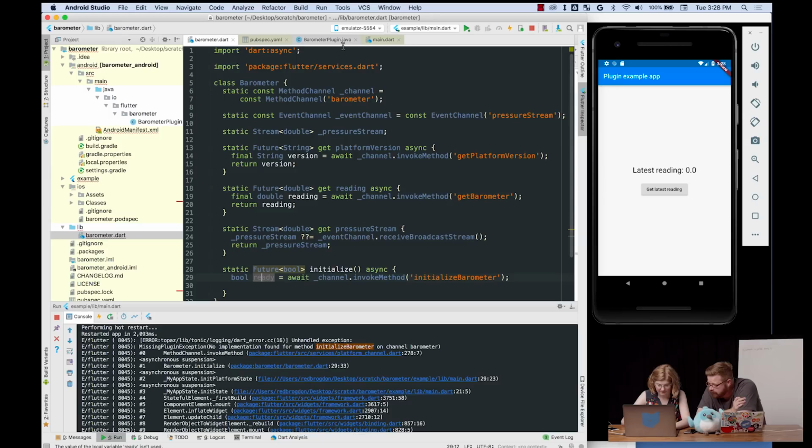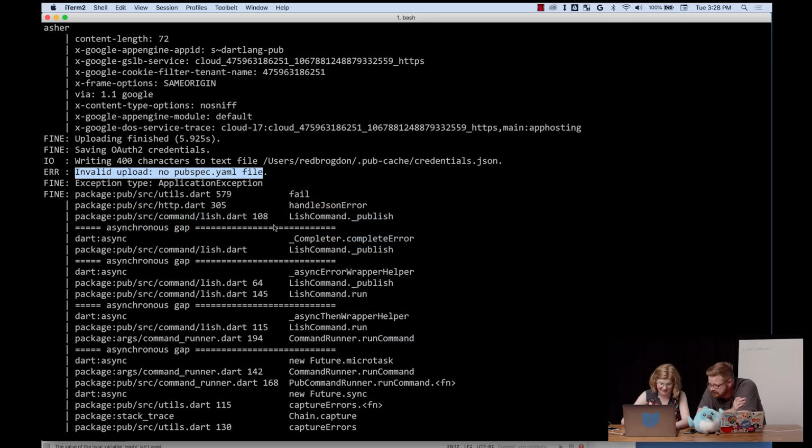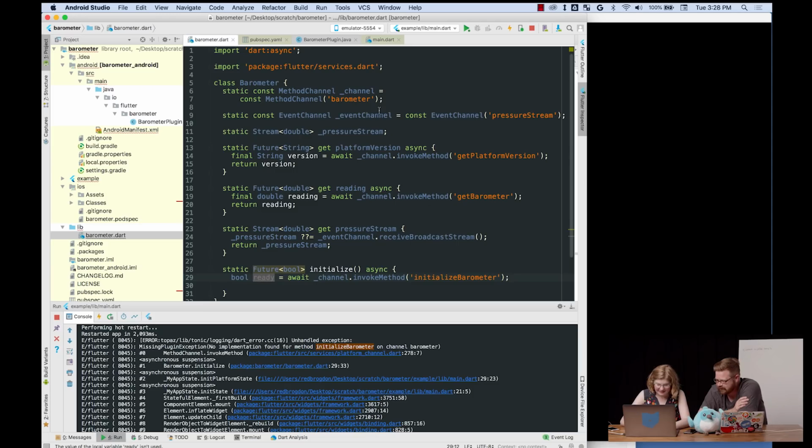We could always close Android Studio and clean the project and reopen it, just to be sure. I really wish this were a Git repo. Wait, here's another thought. What if we check out a Git repo and do a diff? That's true. But I don't know what else. I mean, we literally ran this like 45 minutes ago.